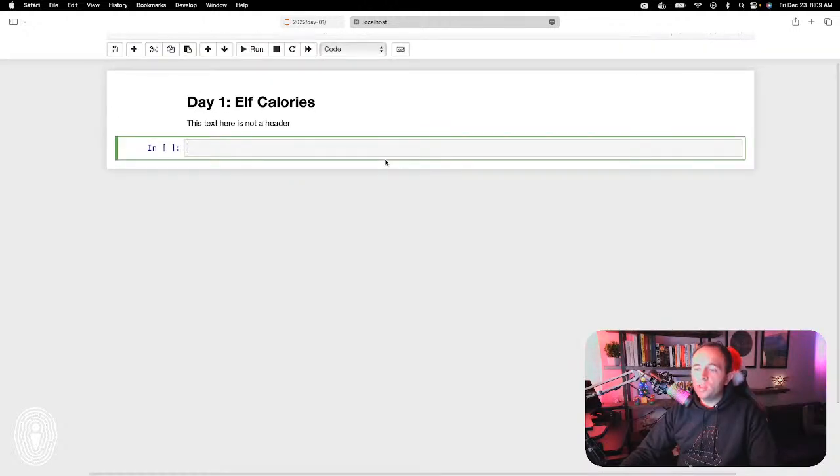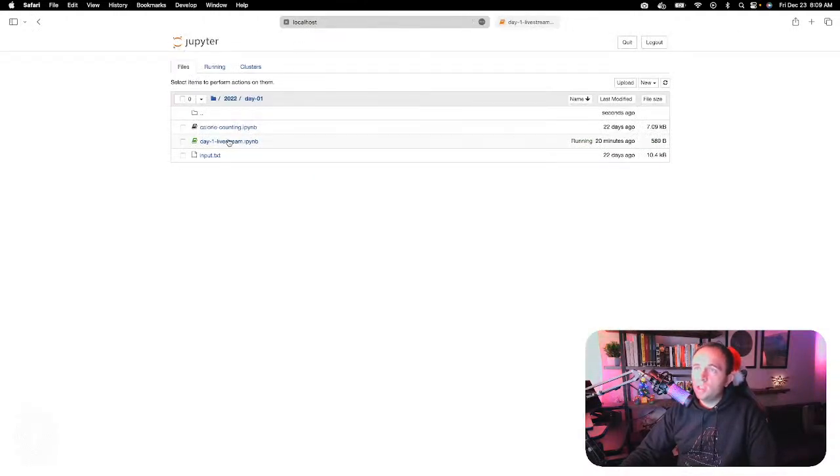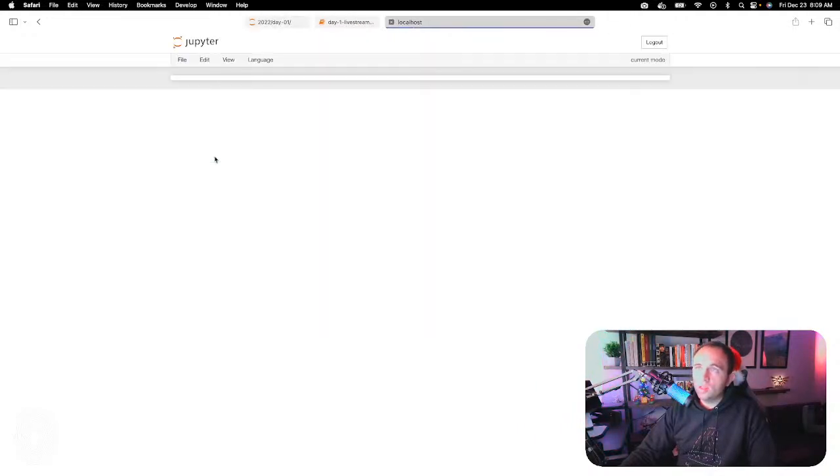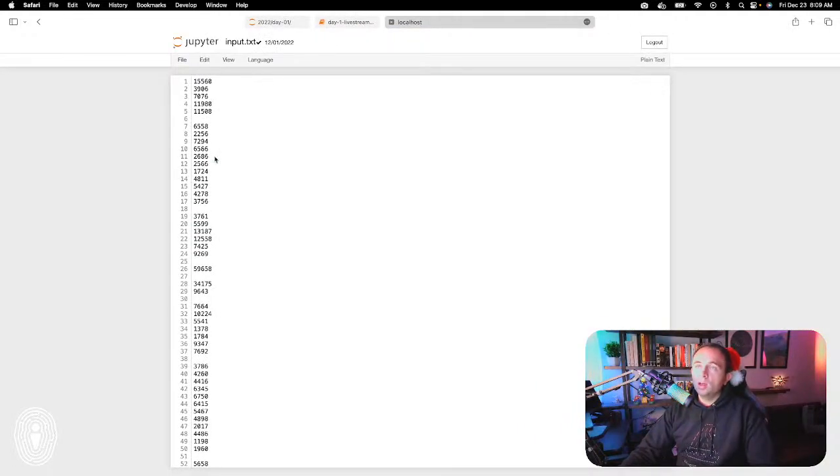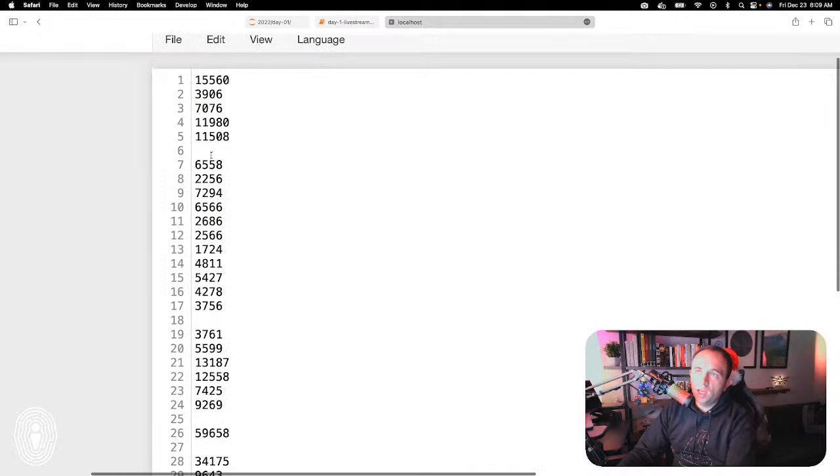So the first thing that we need to do, let me just note, I do already have the input.txt file here. This is the same thing that I was showing in the browser earlier. Notice that every one of these is represented as a bit of text, and then we have these breaks at certain lines. The one thing I want to note here is that this is all text-based stuff. Data types are important when it comes to programming.